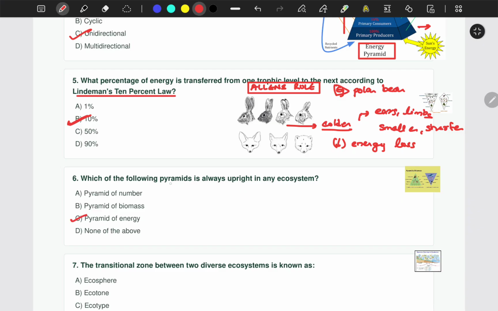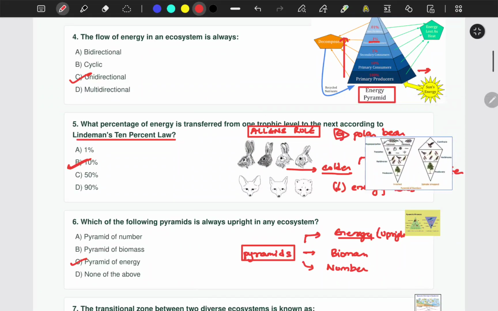When we talk about pyramids, there are different types of pyramids in an ecosystem. For example, one is the pyramid of energy, second is pyramid of biomass, third is pyramid of numbers. Energy is always going to be upright. So I'll show you in this picture different kinds of pyramids.